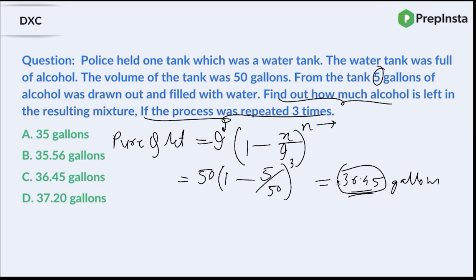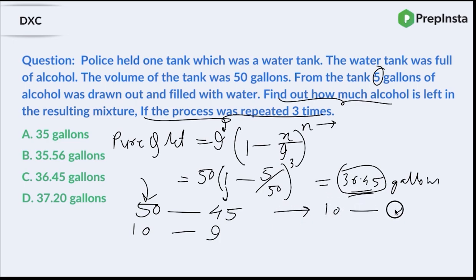Now let me show you how you actually solve it in 5 seconds. So guys, in the first process, how many gallons of alcohol were there? Initially 50 gallons. You took out 5 in the first go. So how much was left? 45. Now let me simplify it. If I divide by 5, can I write it as 10 and 9? Yes. So 10 and 9, right? How many times is the process repeated? 3 times. So write 10 and 9, 3 times.